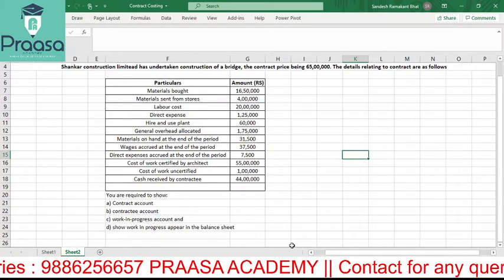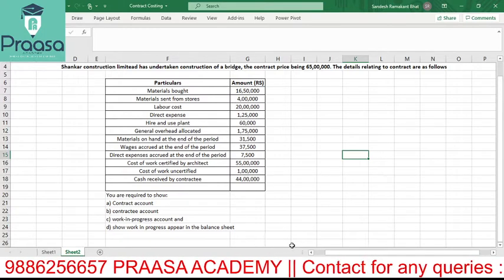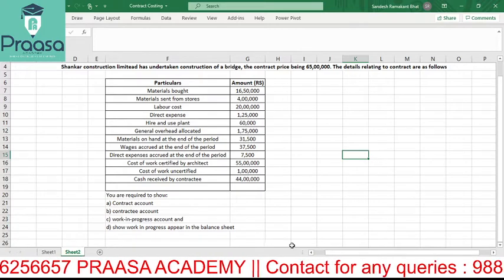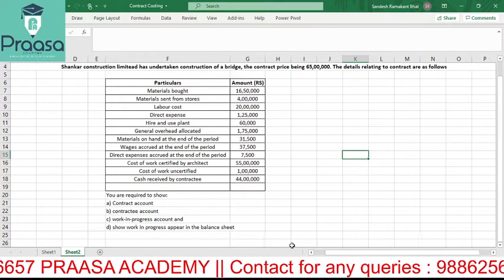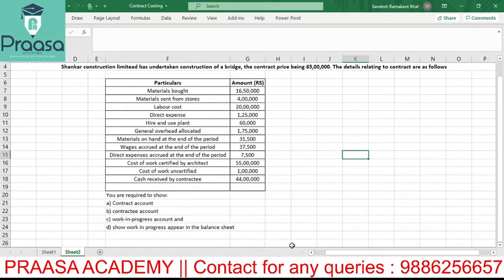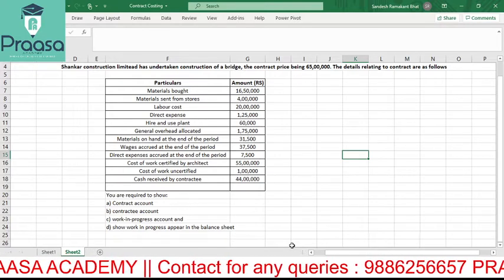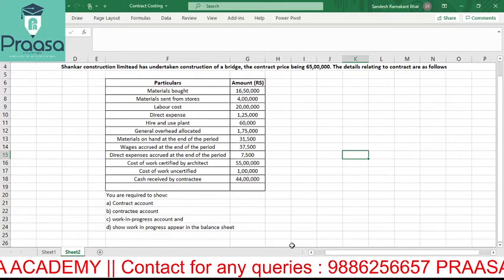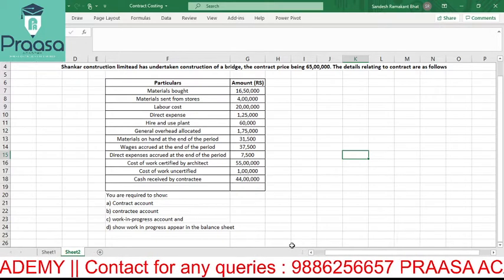As all of us know, contract costing is basically accounted for all the construction. Usually it is accounted or calculated for all the building related purpose or wherever a contract is involved.